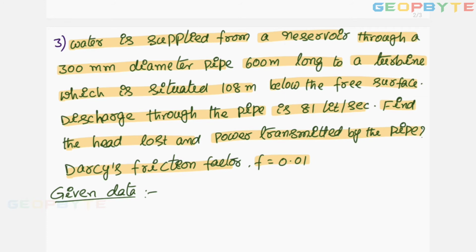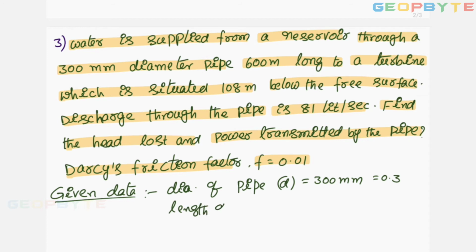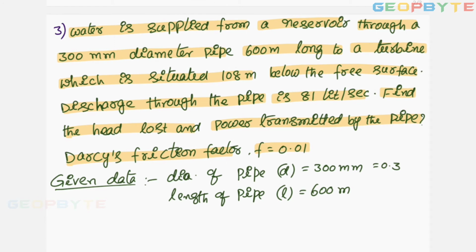Water is supplied from a reservoir through a pipe of diameter D equal to 300 mm. Let it be in meters, 0.3 meters. Length of the pipe L equal to 600 meters to a turbine which is situated 108 meters below the free surface.